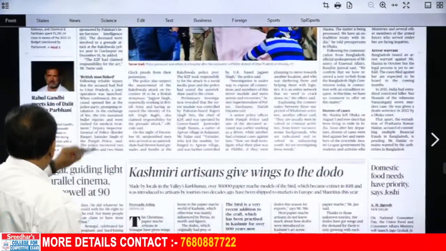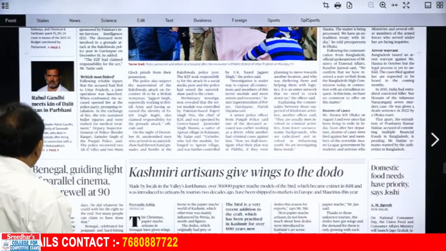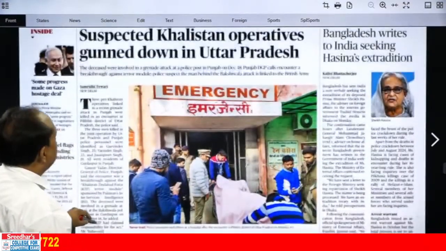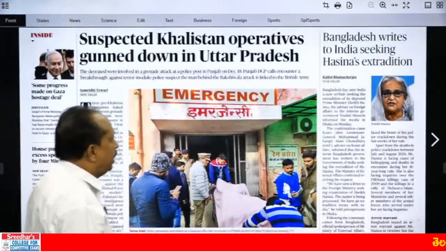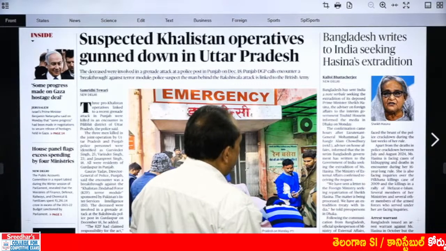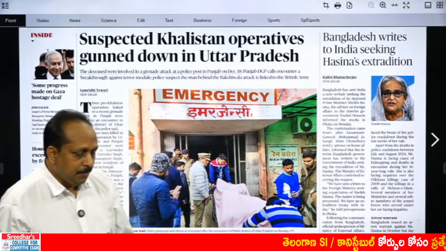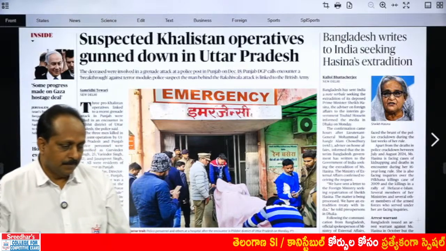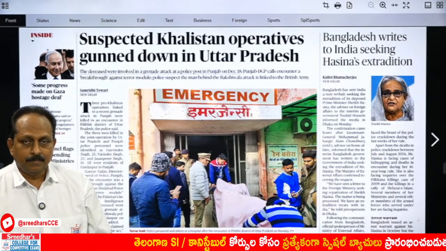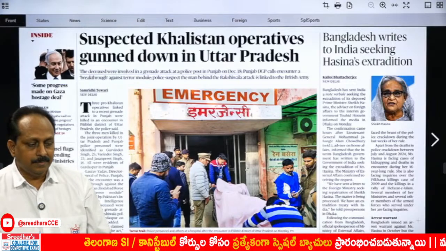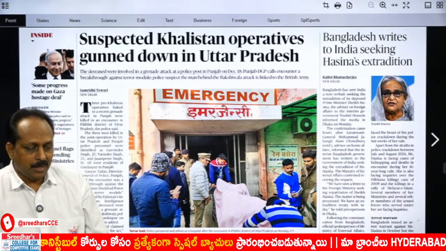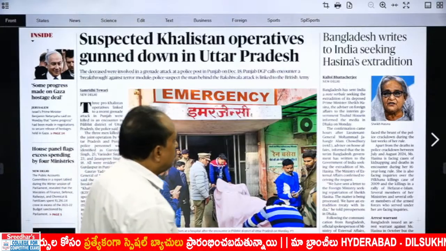We have Rahul Gandhi meets kin of Dalit man in Parbani. Simple words, but let us see. Here, gunned down, already have read out. Bangladesh writes to India seeking Hasina's extradition. Extradition we have got. What does it mean? If a person commits a crime in one particular country, flees to another country, then that country sends that person back. That act is called extradition, an important word.